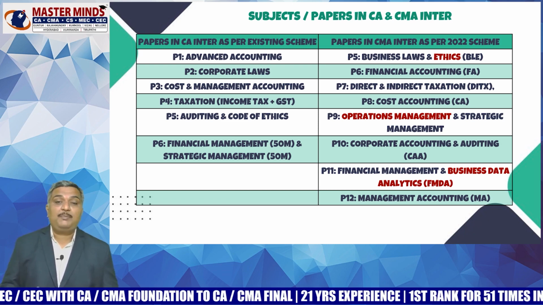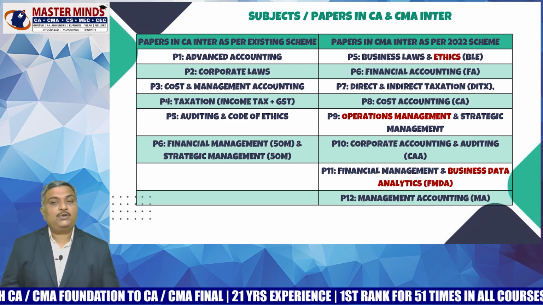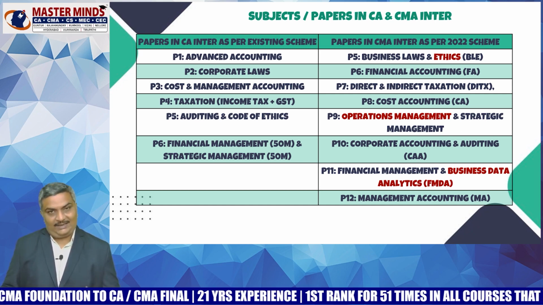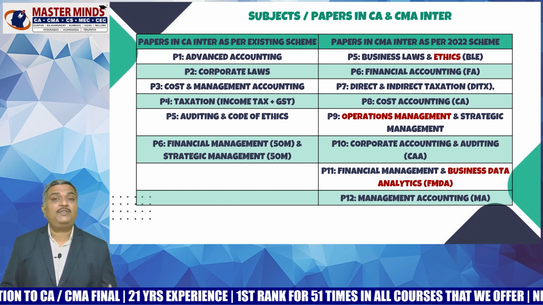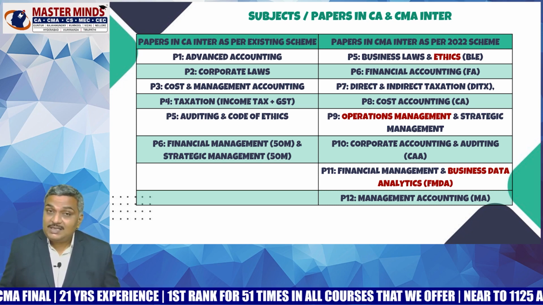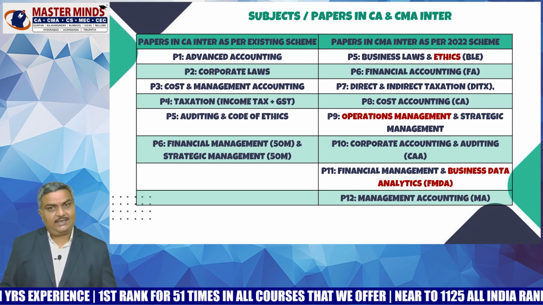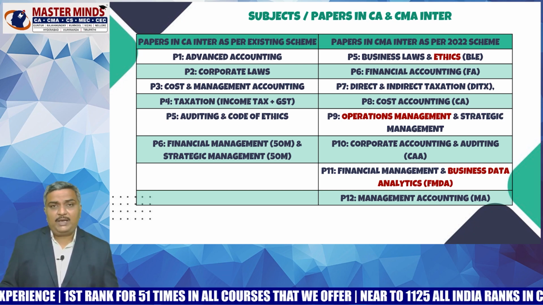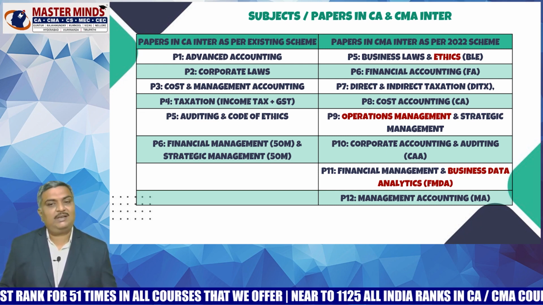Now let us see the papers in CMA Inter as per the 2022 scheme. So paper 5 is Business Laws and Ethics. See, in CMA Inter, the count of the papers starts from paper 5, because the first 4 papers you will complete in CMA Foundation itself. Now paper 5 is Business Laws and Ethics. So ethics is definitely a very important small area which will have 10% coverage in the examination.